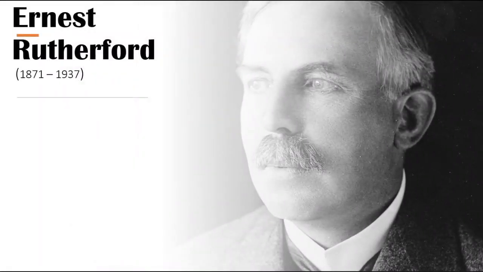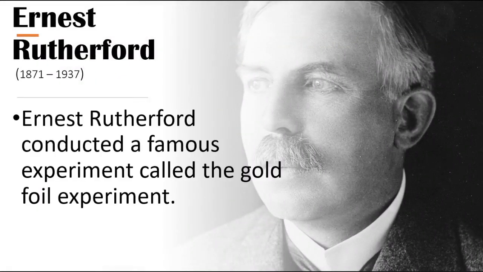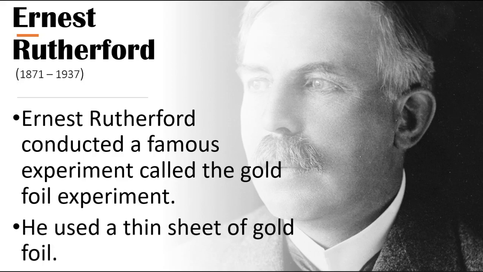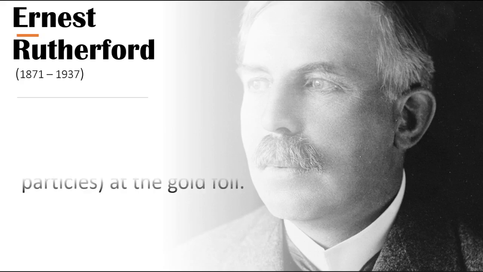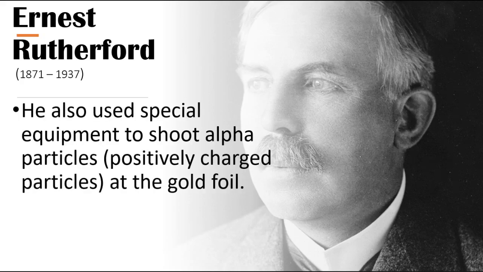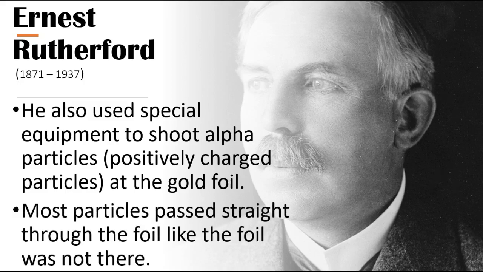Next person is Ernest Rutherford. Ernest Rutherford conducted a famous experiment called the gold foil experiment. He used a thin sheet of gold foil. He also used a special equipment to shoot alpha particles, or positively charged particles, at the gold foil. Most particles passed straight through the foil like the foil was not there.